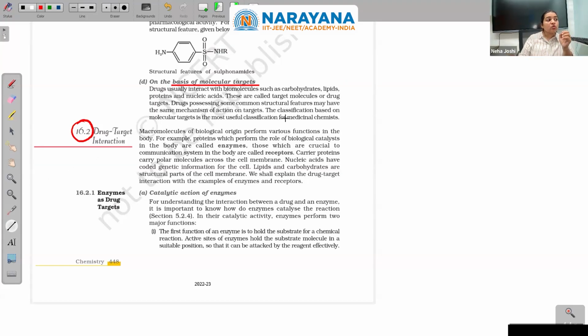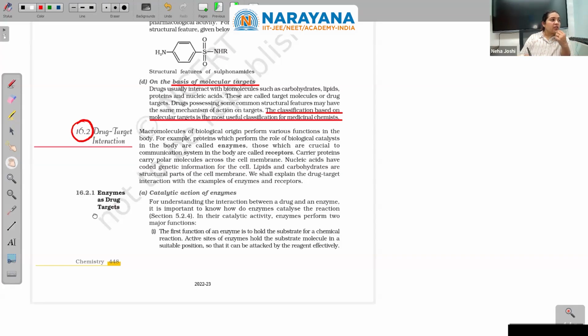So let us underline that it is the most useful classification for science or for doctors.